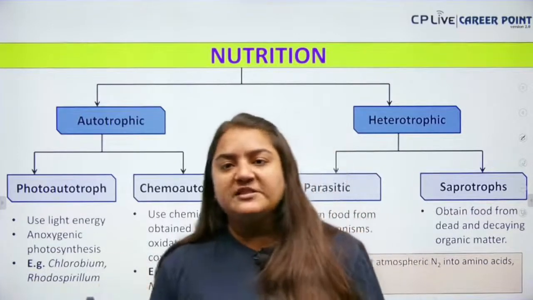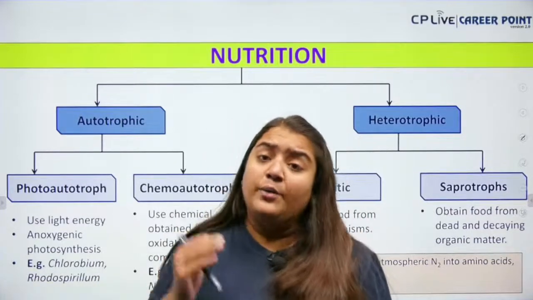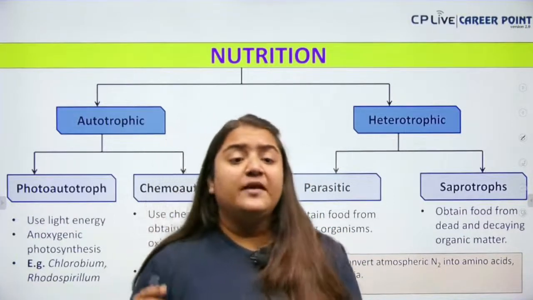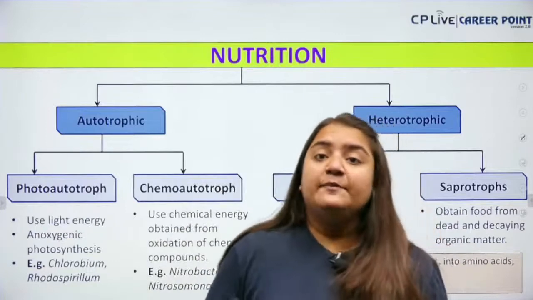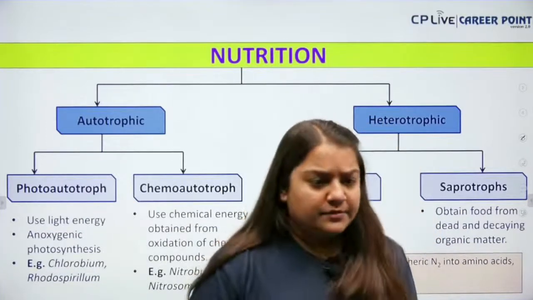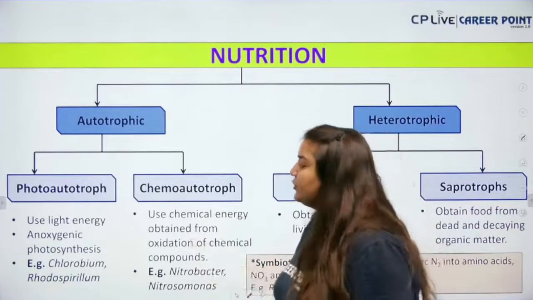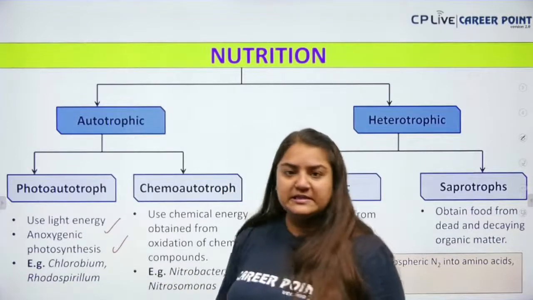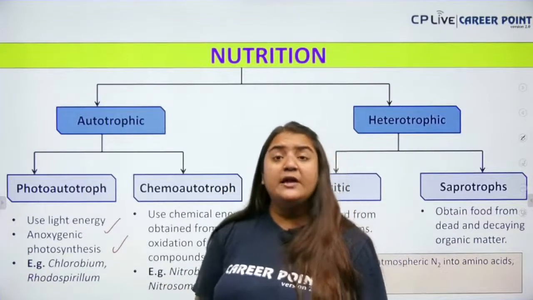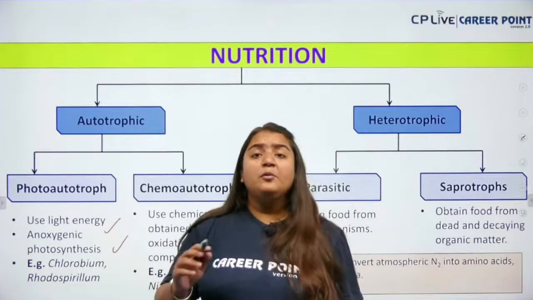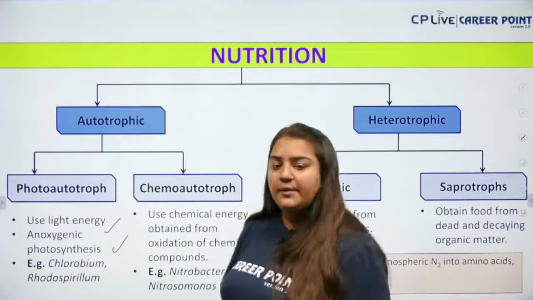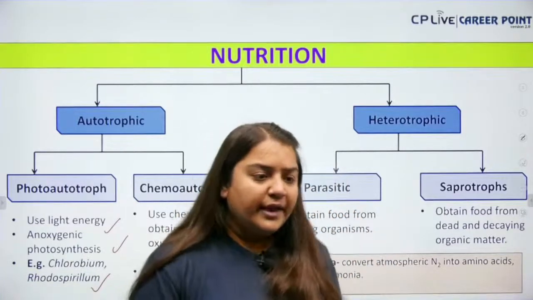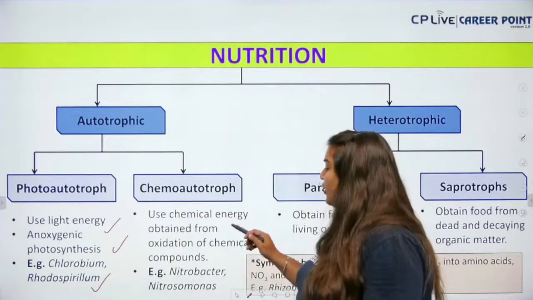So in photoautotroph, what kind of energy are we using? We are using the solar energy. But in chemoautotroph, we are not using the solar energy. We are using the energy which is basically liberated by any other organic compound. Clear everyone? So what is photoautotroph? Uses light energy. Okay, and it is doing anoxygenic photosynthesis. Okay, the first one who did the oxygenic photosynthesis was your blue-green algae. Okay, so here what is the example? Chlorobium and Rhodospirillum.